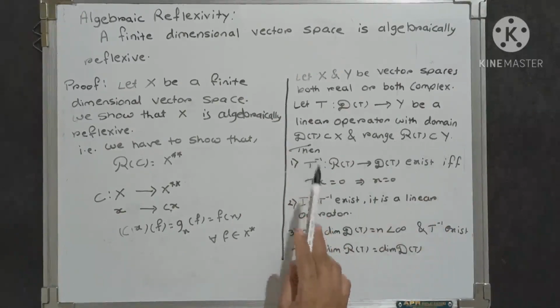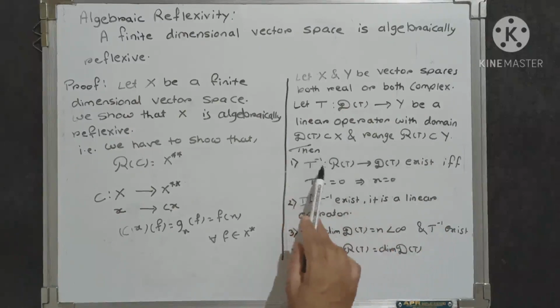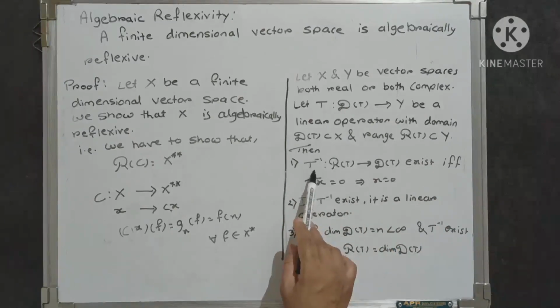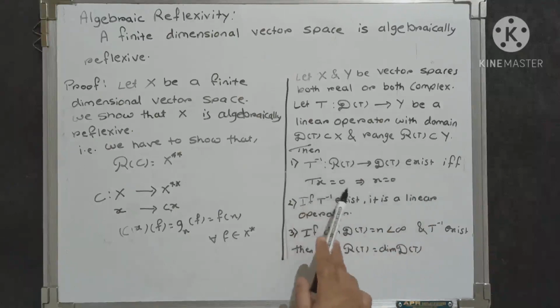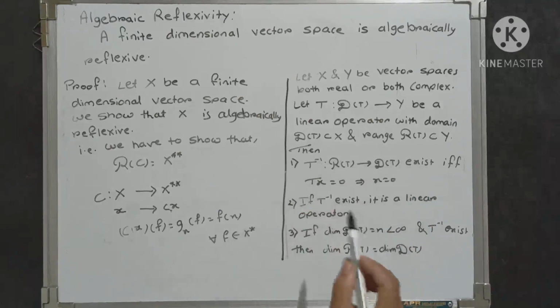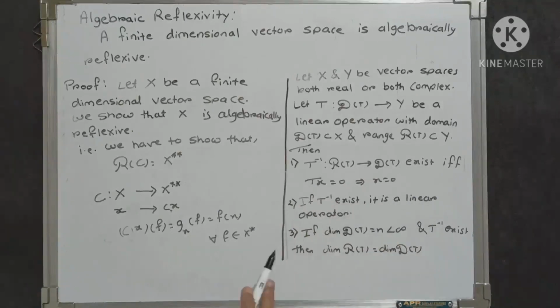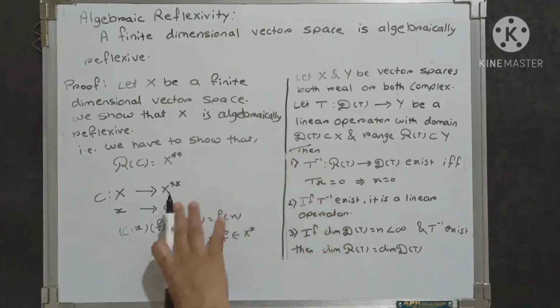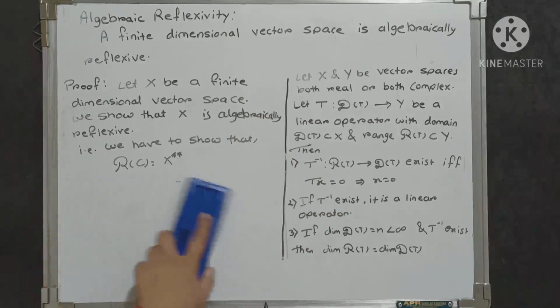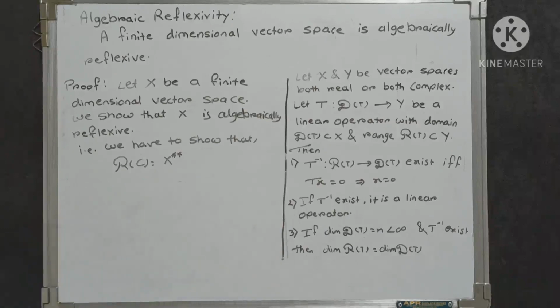Then the first condition says that T inverse exists if and only if Tx equals 0 implies that x equals 0. If T inverse exists, then it is linear, and the last condition says that if the dimension of the domain is finite and the inverse exists, then the dimension of the range equals the dimension of D of T. Now with the help of this theorem, we prove that script R of C equals X double star. We prove it in the following steps.